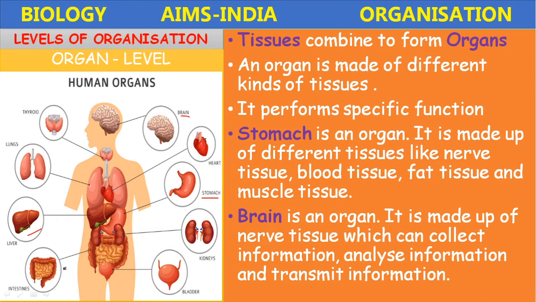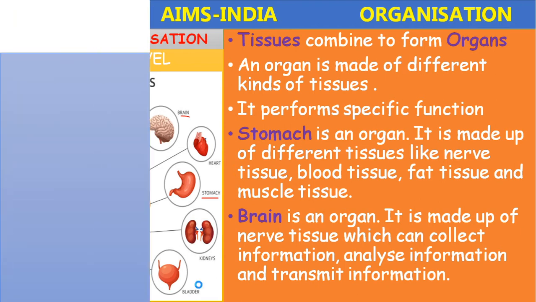The intestine, small intestine and large intestine, is also made up of epithelial tissue, which secretes enzymes and performs the digestive function. A special kind of epithelium is present in the urinary bladder. It is elastic in function and can store urine for some time. Let us proceed.